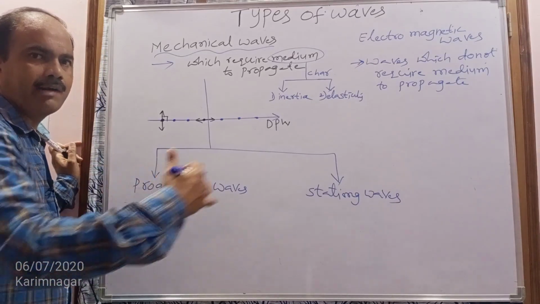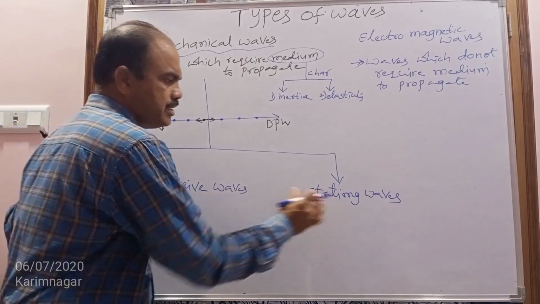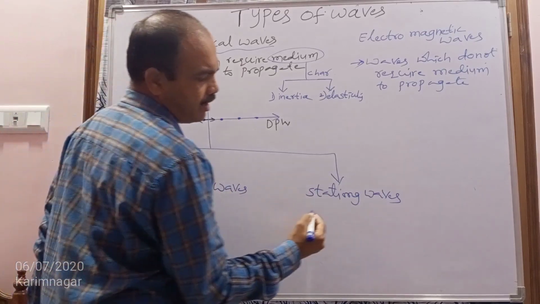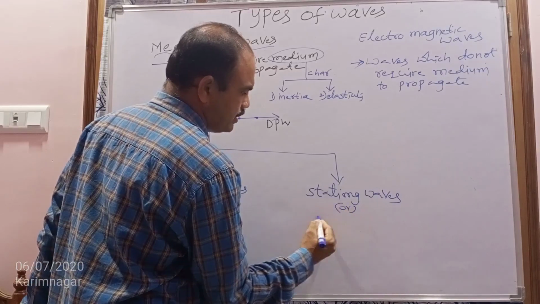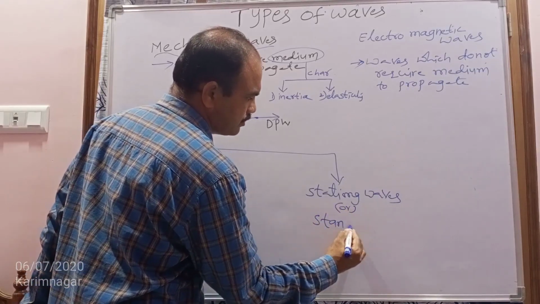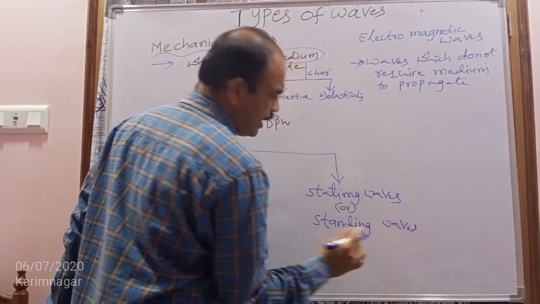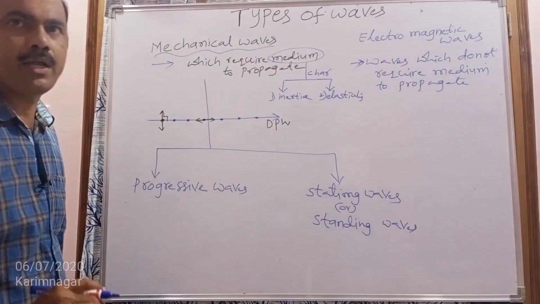Progressive means forward. Stationary means it remains at the same place. Stationary waves have another name, which is standing waves. They remain at the same place.